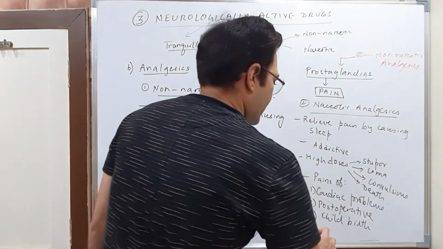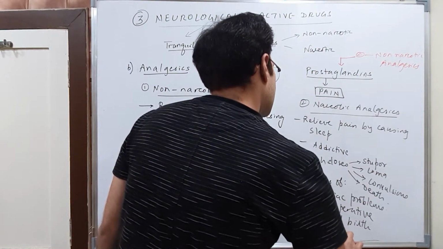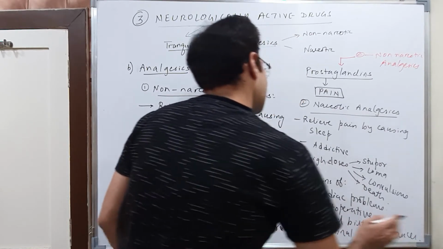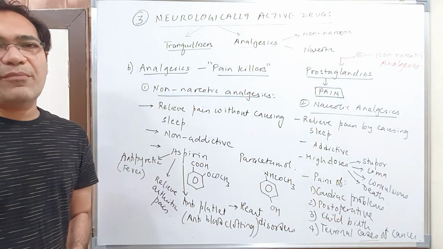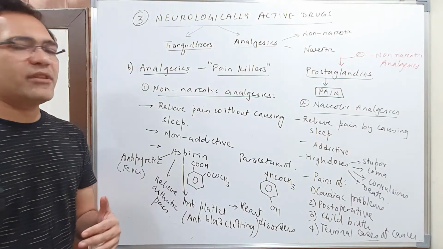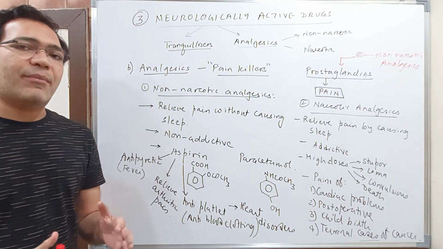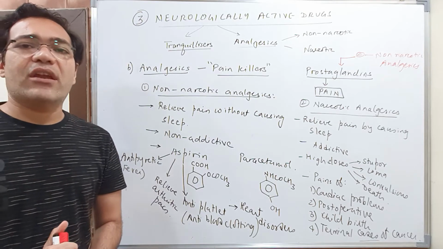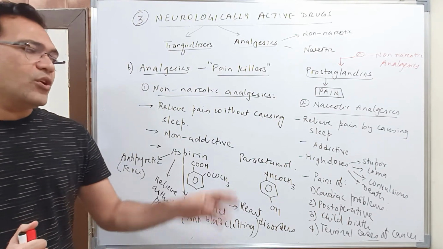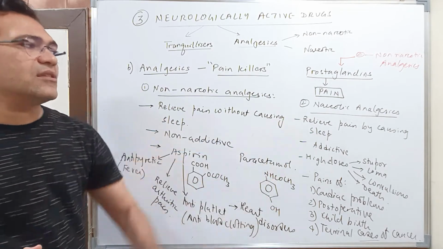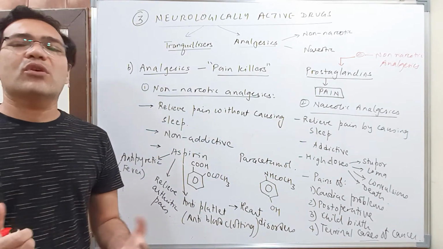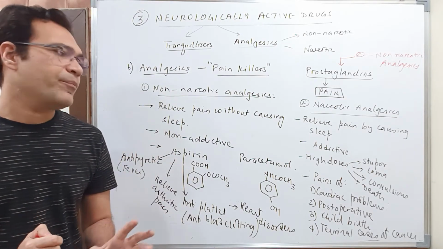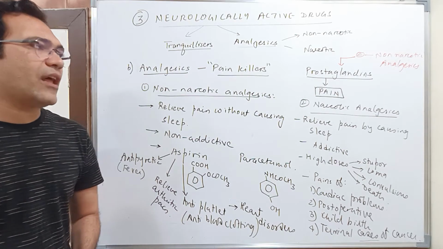Okay, and sometimes in terminal cases of cancer. See students, जो कैंसर पेशेंट्स होते हैं ना, right, उनका जो टर्मिनल केसेस मतलब उनका जो लास्ट स्टेज का कैंसर होता है, उसमें what happens is sometimes the pain is so unbearable that the patient cannot tolerate it. बहुत ज्यादा unbearable पेन होती है. So to treat that, sometimes these narcotic analgesics are given. Okay, लेकिन उससे होता कुछ नहीं, पेन तो जाती है लेकिन person he will be sleeping only. Okay, so these are some of the uses of narcotic analgesics.